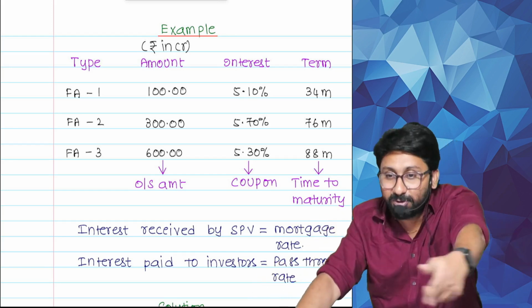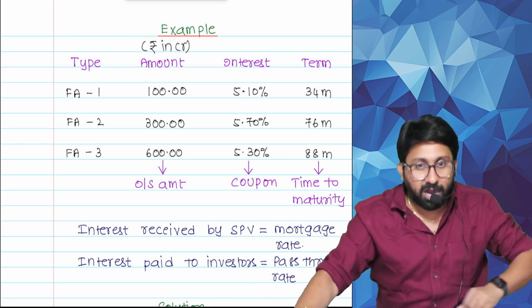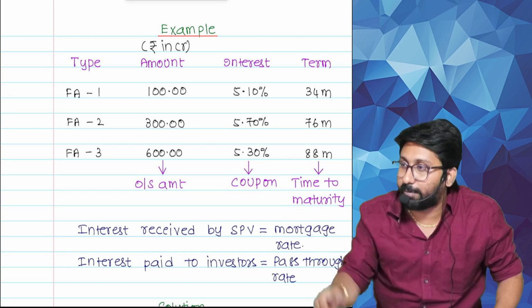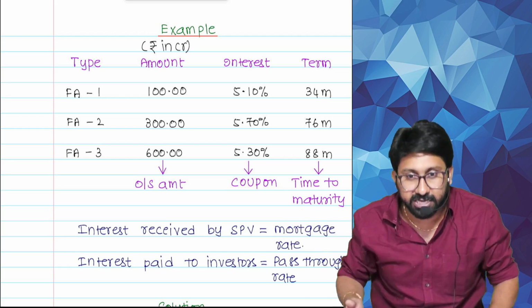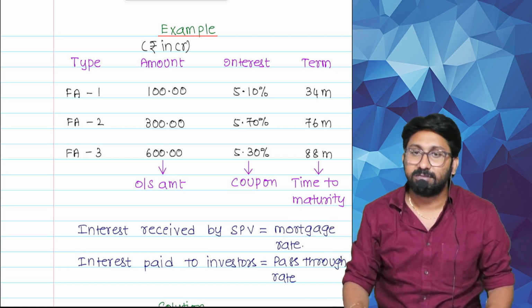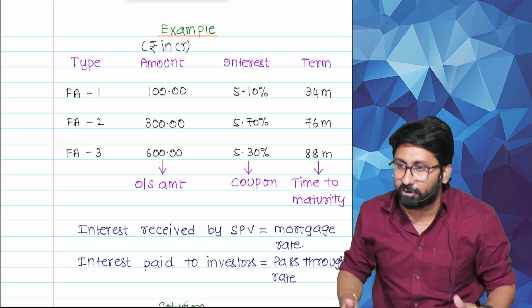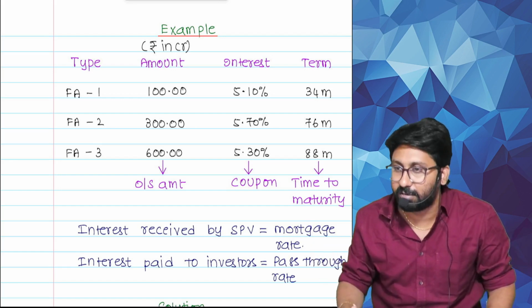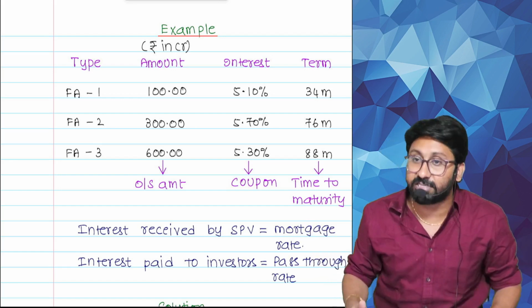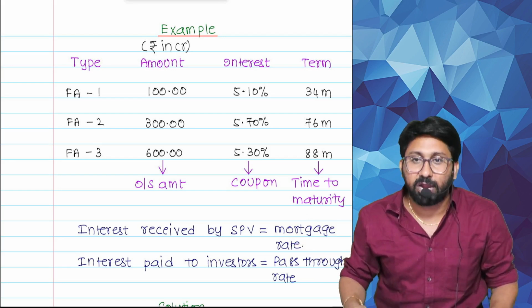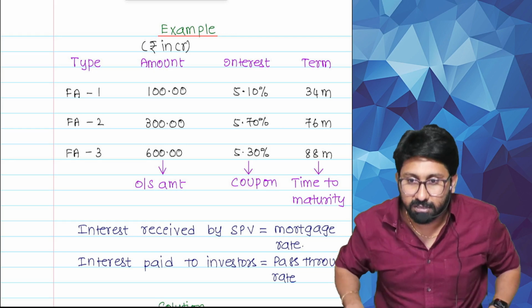How can it be distributed to the investors now? I can't tell you take 5.1, you take 5.7. All are taking the same risk. Are you understanding or not? We are all taking the same risk. Why are you giving 5.1 to him? Why are you giving 5.7 to some other? You can't do like that. Injustice. Therefore, I will give the average.